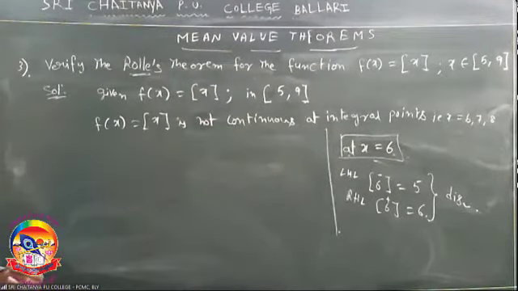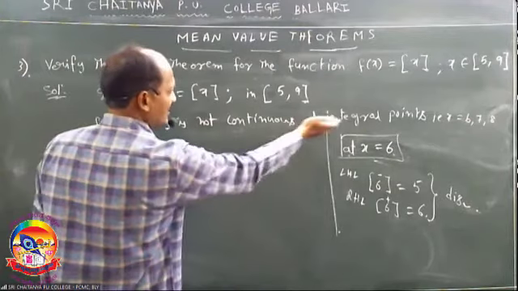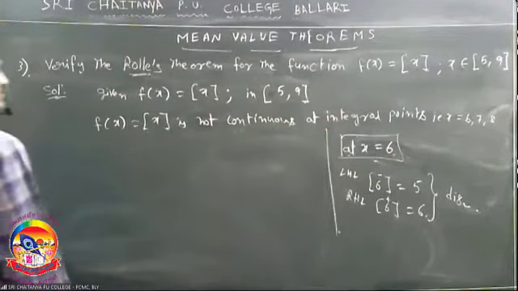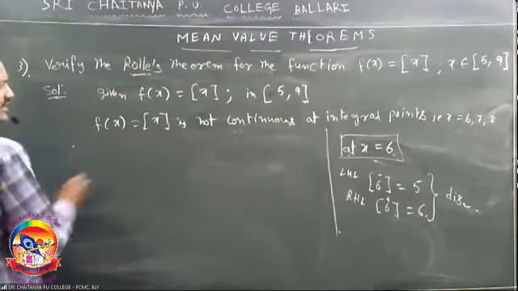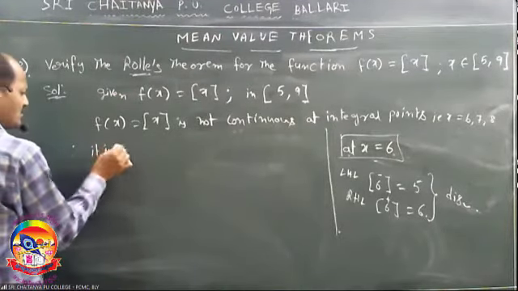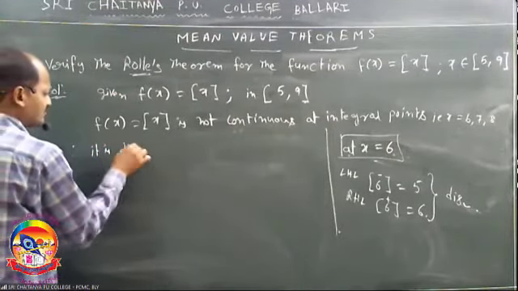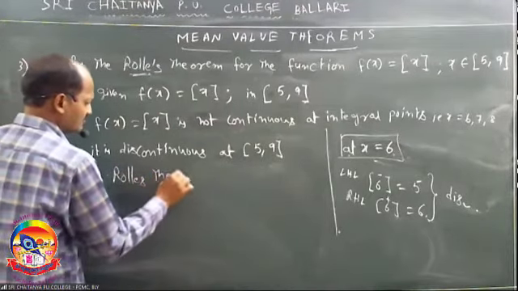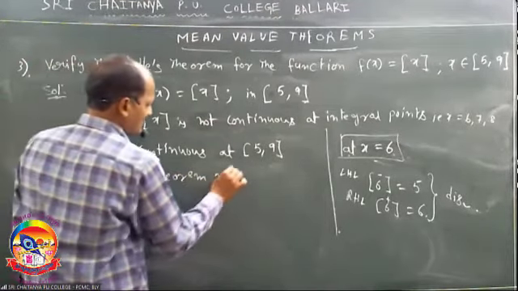Okay? So f of x is not continuous at integral points. That is x equal to 6, 7, 8. Therefore, it is discontinuous, and Rolle's theorem is not verified.